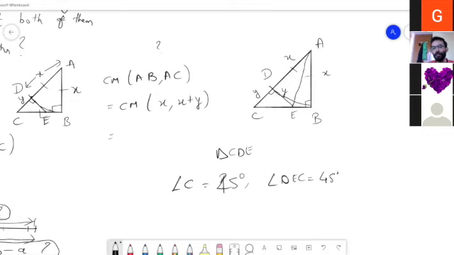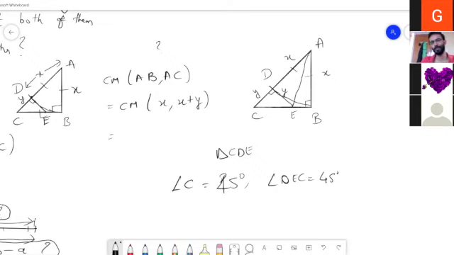Of course, by the way I've drawn, it isn't clear. It doesn't seem so. AB and AE are equal. You're saying AB and AD are equal. So if AB and AD are equal, then AB and AE cannot be equal.